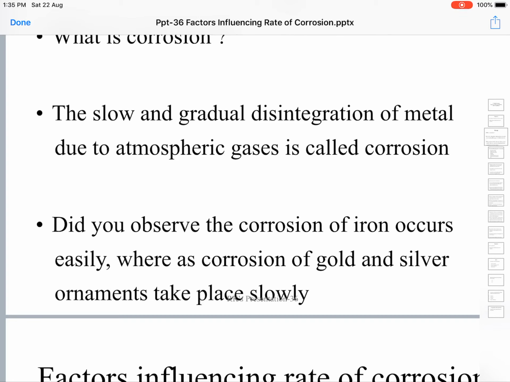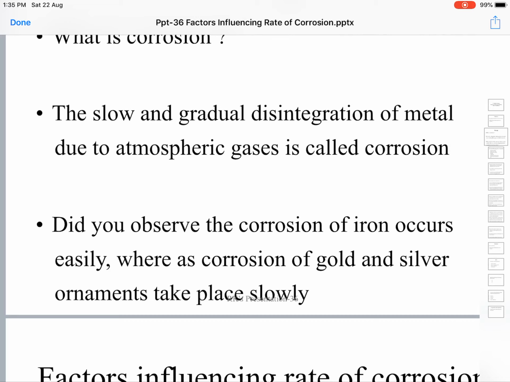So in the case of the iron article exposed to the environmental factors, the rate of corrosion is faster. The iron article kept safely in the cupboard without much exposure to the environment is not corroded, so here the rate of corrosion is very slow.